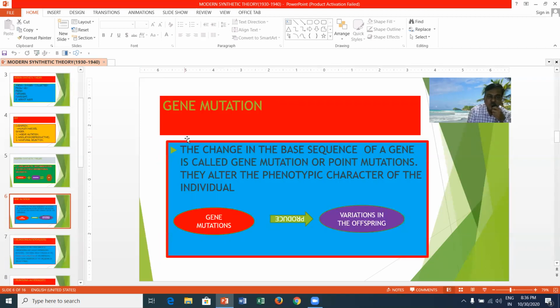Gene mutation is one of the postulations of the modern synthetic theory. Any change in the base sequence of a gene is called gene mutation or point mutation. They alter the phenotypic character of the individual. Gene mutations produce variations in the offspring, and these variations lead to the formation of new species.